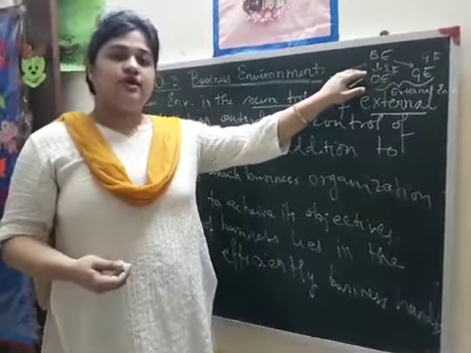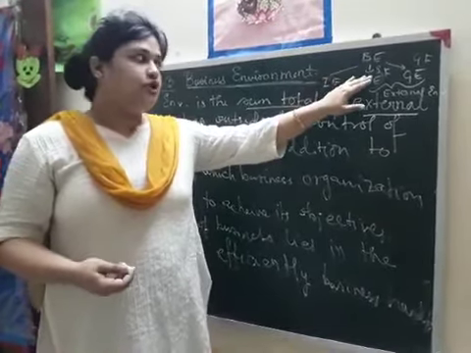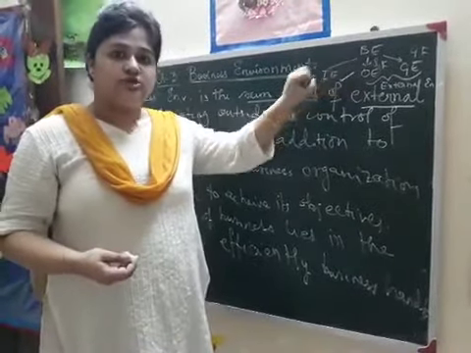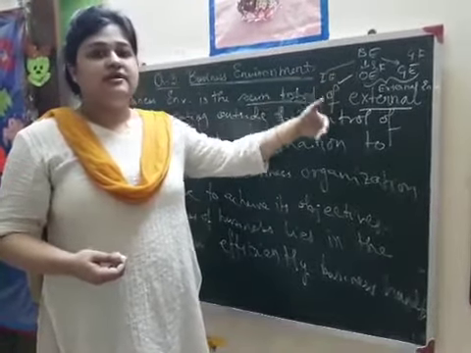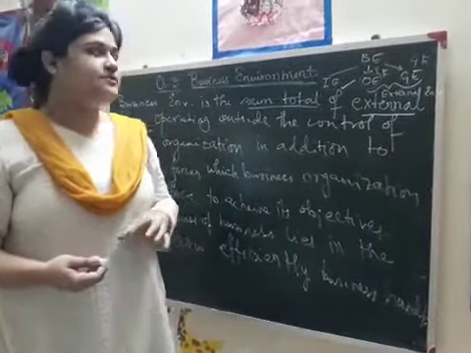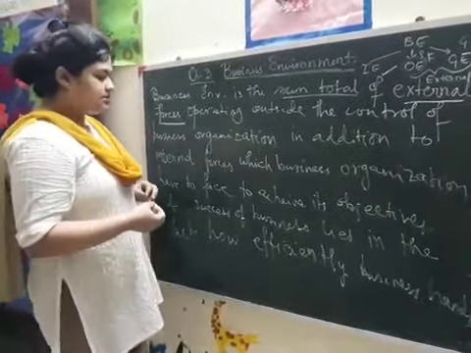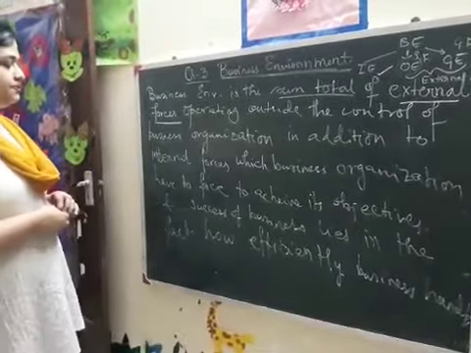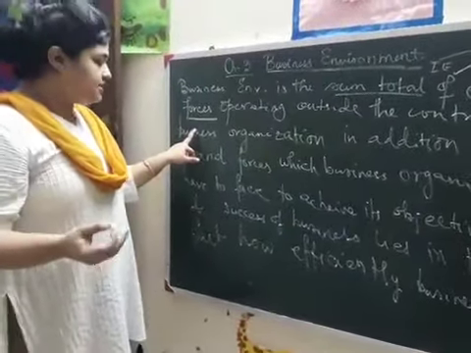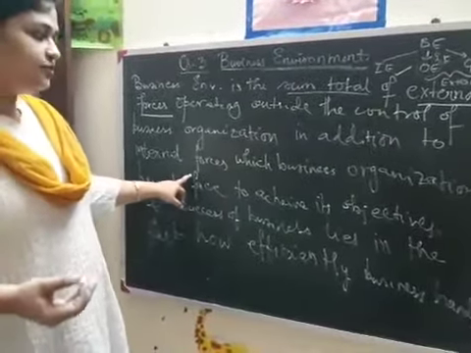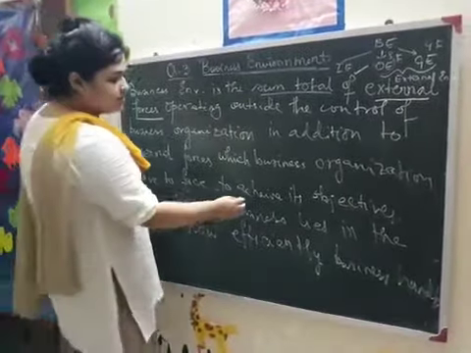Now what does a business have to do? It has to thrive. In the long run also the business has to run. So it has to manage effectively, grasp the opportunities and face the threats by making strategies to overcome them. Then only can the business stay and operate for a longer time and adjust itself to the changing situation. So business environment is the sum total of external forces outside the control of business as well as the internal forces within the business organization, which it has to face to achieve its objectives.